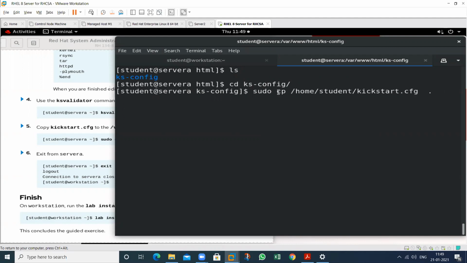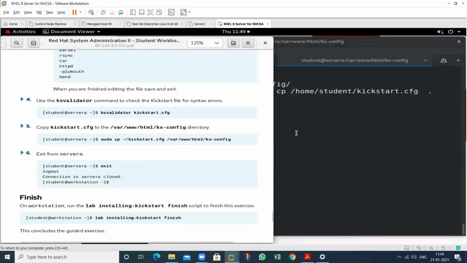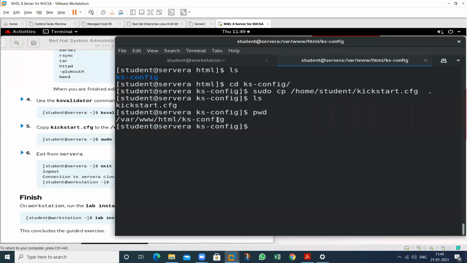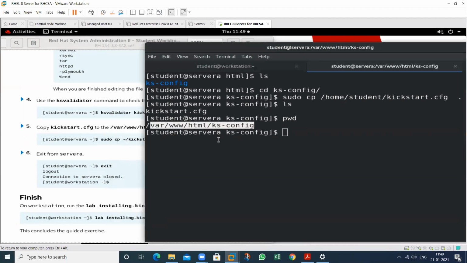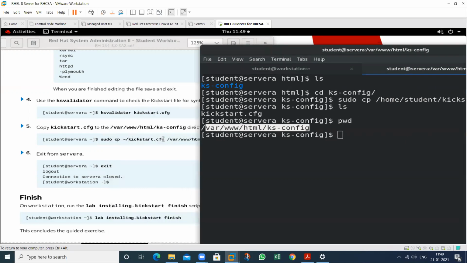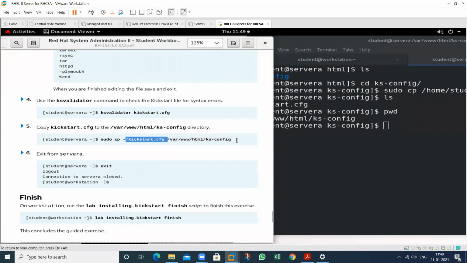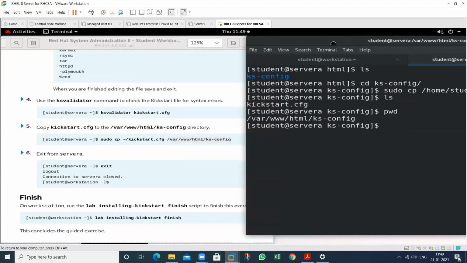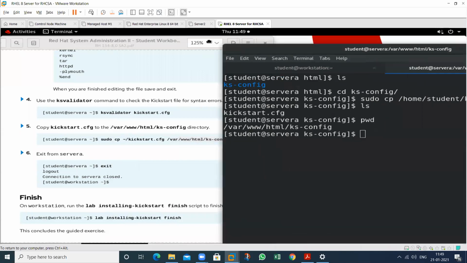So copy this file to which location? To this particular folder. So see, this file will be copied. See here, in which particular folder? This one. So at this time, see this one. This is /var/www/html/kickstart. Both are the same. See, this one and this one, both are the same. So we have copied this particular file to this particular location.